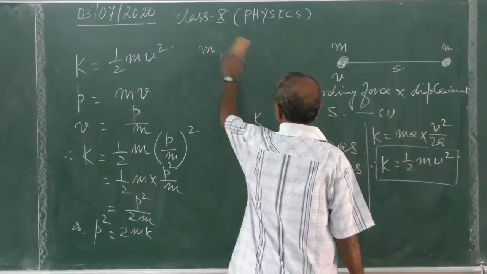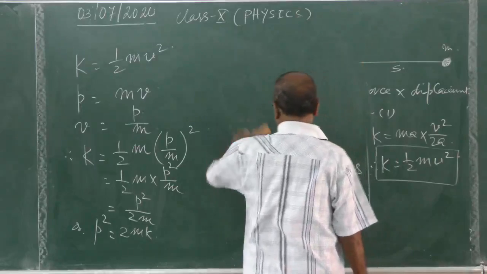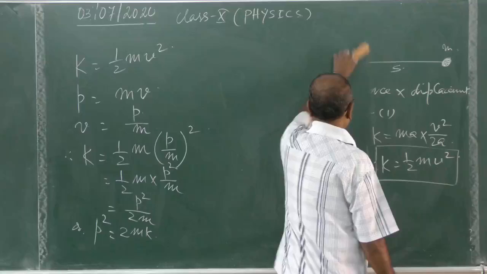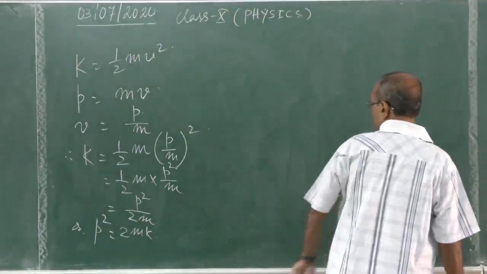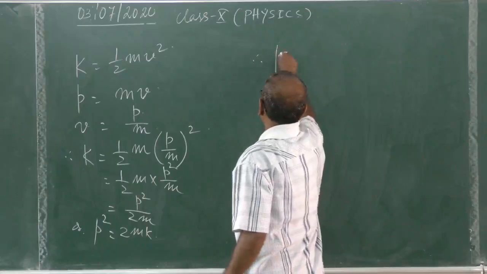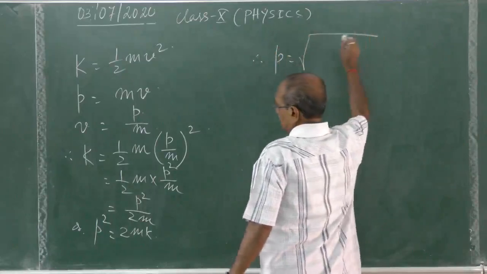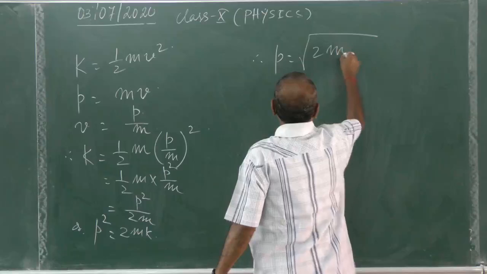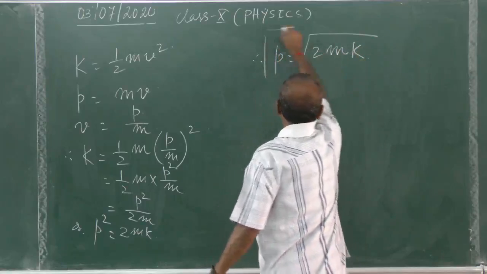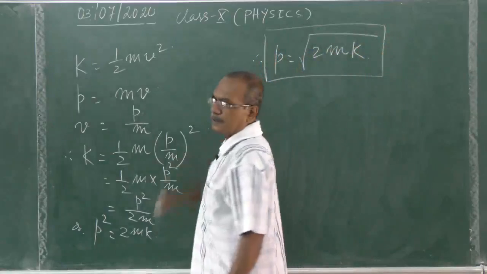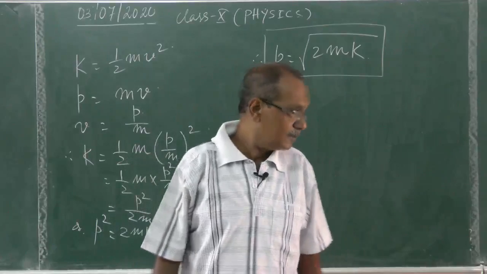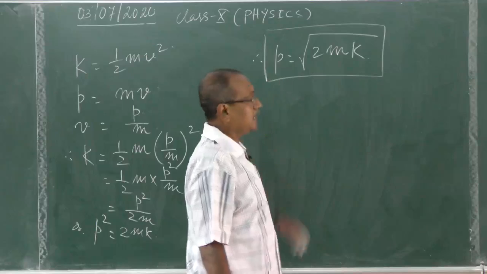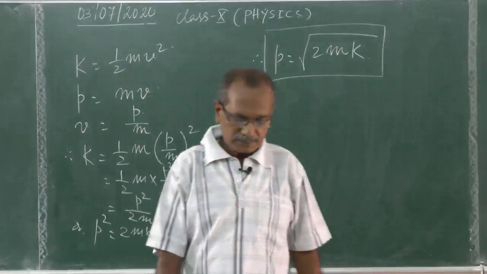K is the kinetic energy, P is the momentum of the body. Therefore P is equal to root over 2mK. This is one relation between kinetic energy and momentum.